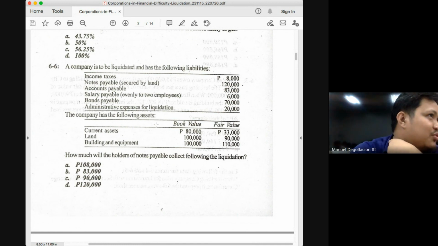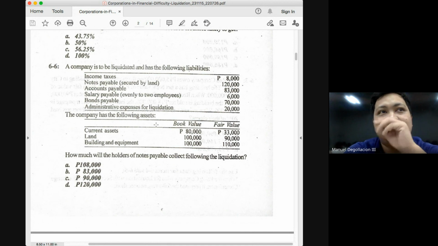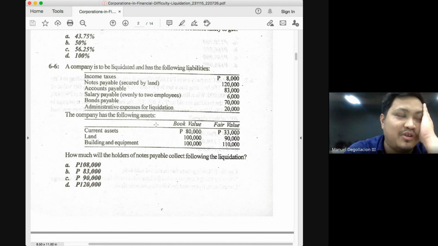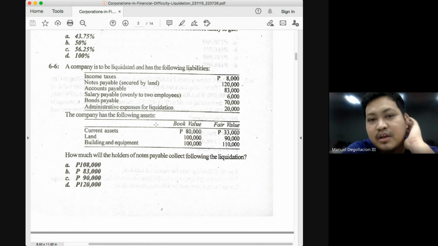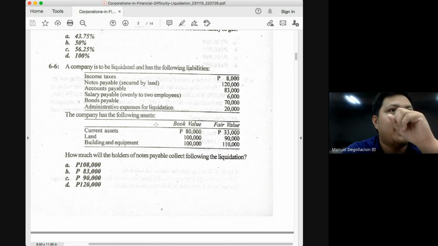But what else do we have to remember? Don't forget to add the excess on the fully secured. Do we have a secured liability here? Yes, the notes payable. Is it fully or partially secured? Partially, so no excess to talk of. Do you understand? So plus 0. And what else do you have to remember for the numerator? Deduct